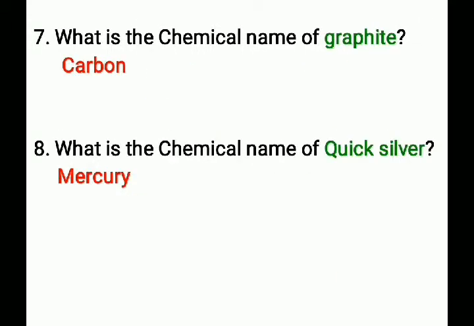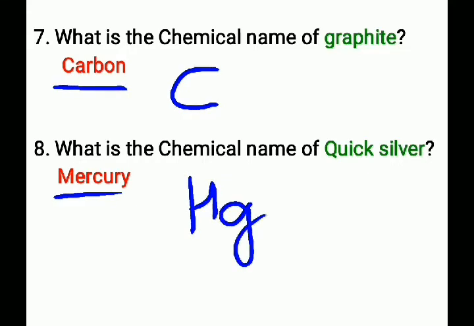Next question: what is the chemical name of graphite? That is carbon and it can be represented as C. Next question: what is the chemical name of quicksilver? That is mercury and it can be represented by Hg. Hg is the chemical formula for mercury. The chemical name of quicksilver is mercury.